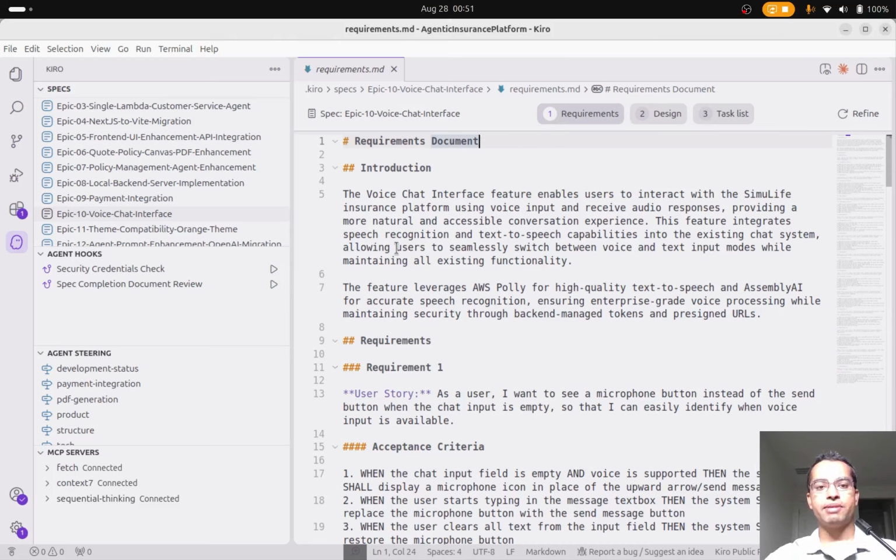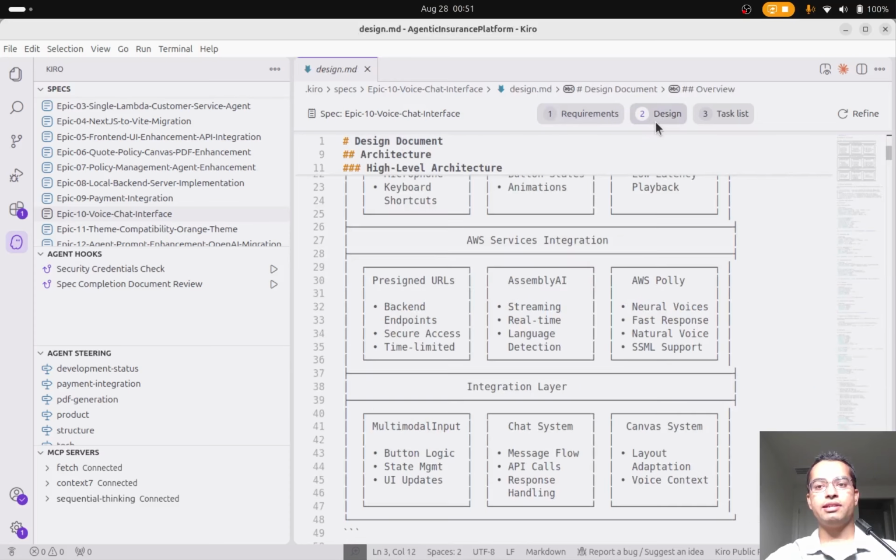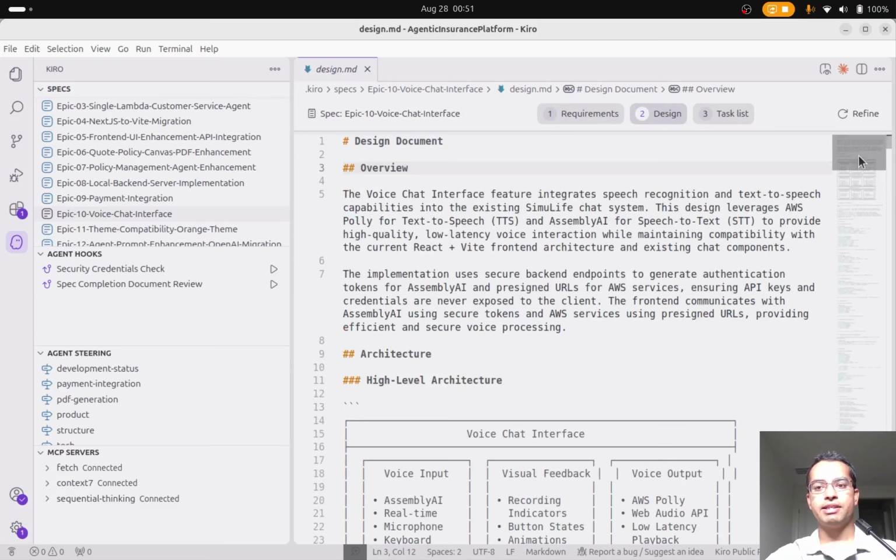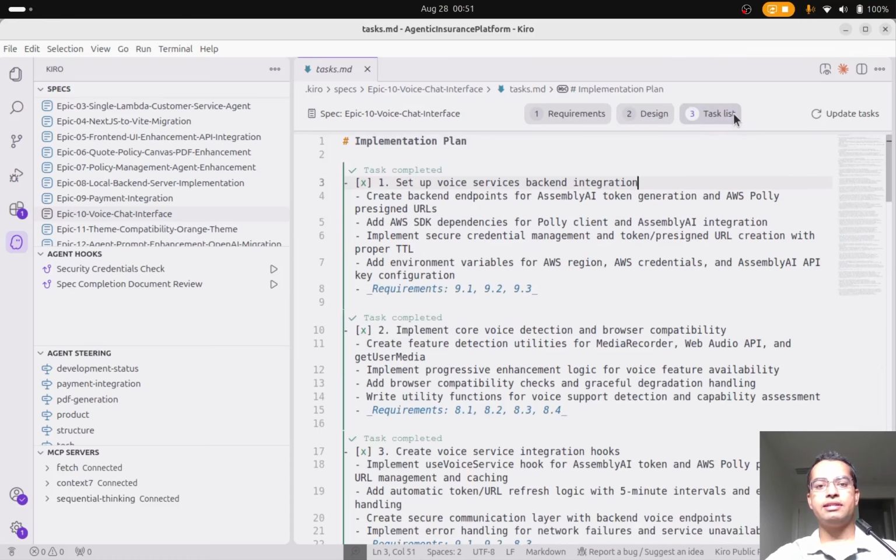After I reviewed the requirements document, it created a detailed design document for implementing that spec. And after reviewing this, it created a detailed implementation plan with a list of tasks to be completed. After that, Kiro autonomously executed all of these tasks in sequence. There was no back and forth prompting needed. This process mirrors real agile software development, but with the efficiency powered by LLMs.